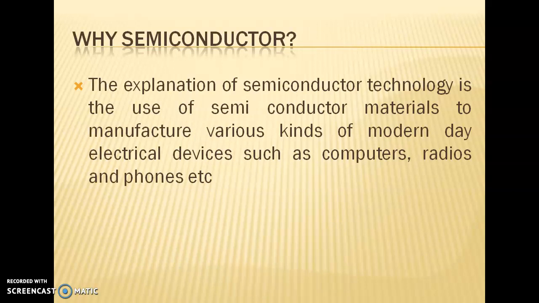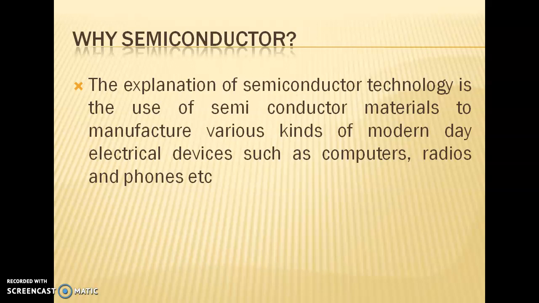So why semiconductor? Semiconductor technology is the use of semiconductor material to manufacture various kinds of modern day electrical devices such as computers, radios and phones. We are using semiconductors in all the gadgets like laptops, mobile phones, sensors, amplifiers, signal processing, digital image processing. So everywhere you use semiconductor. Without semiconductor, there is no modern day communication.